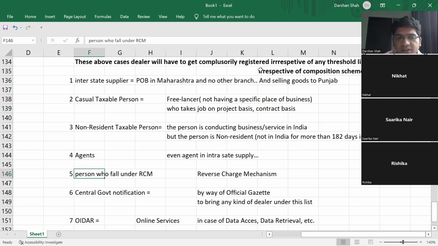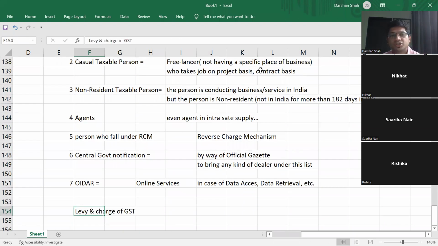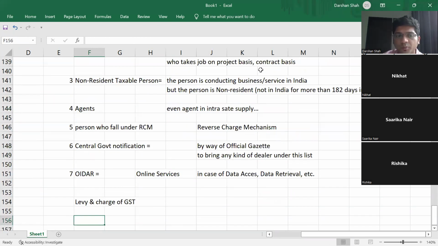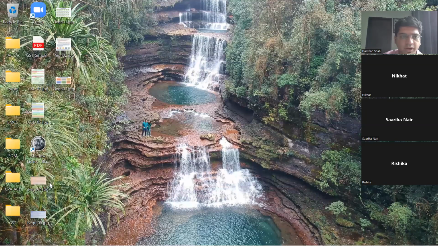So these persons cannot opt for composition scheme. They have to compulsorily get themselves registered as normal dealers. So that was one important part.